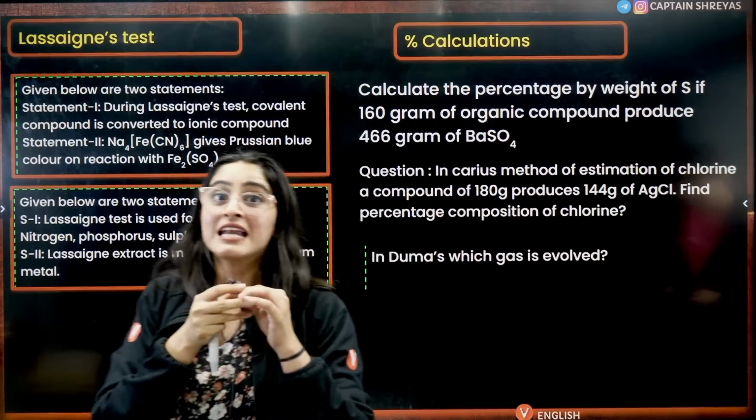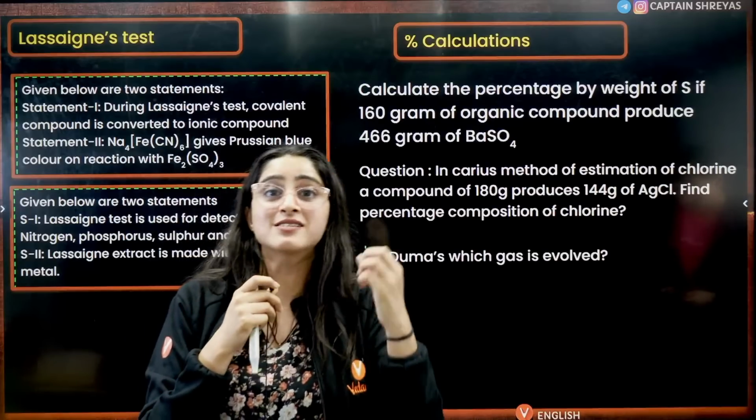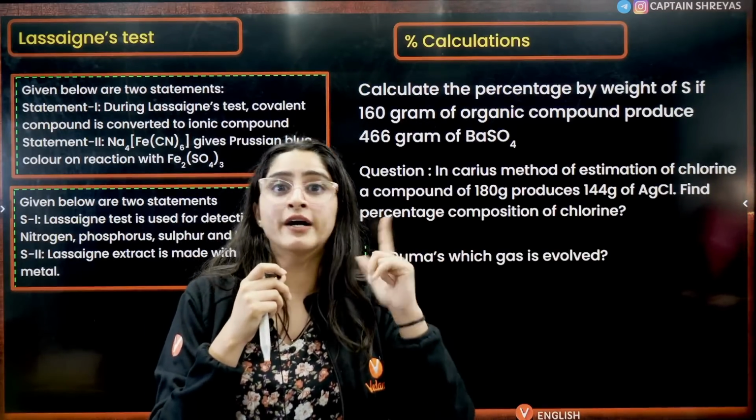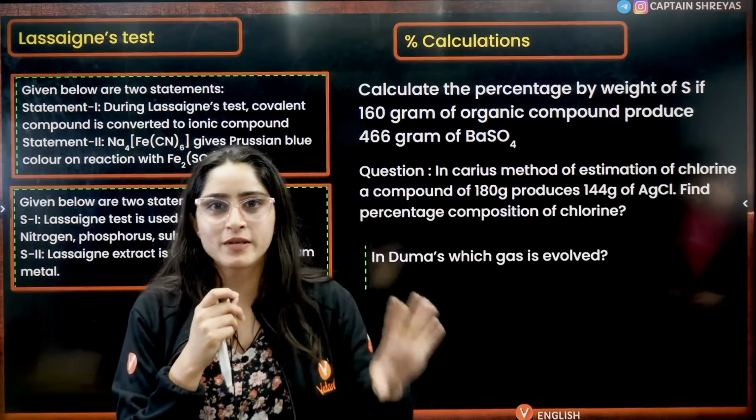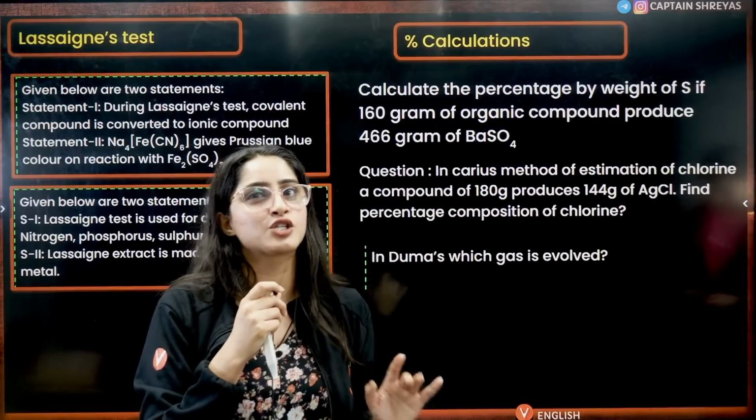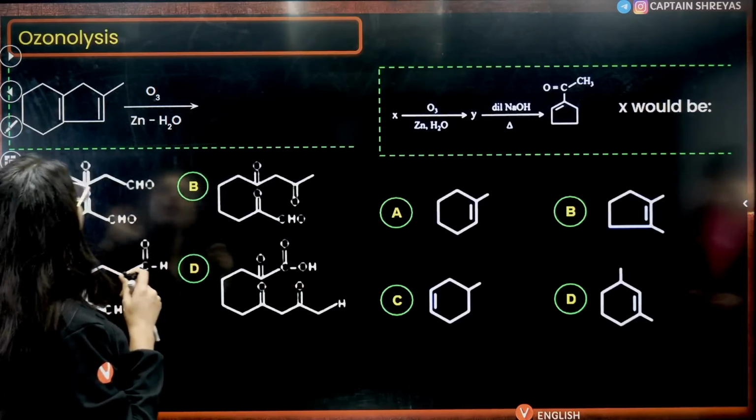Direct question. Now surprisingly they are also asking you questions from the detection of elements, the calculation part, the Carius method, and you can say the Dumas method. Now the Kjeldahl method has not been asked till yet, but chances are they can ask you the Kjeldahl method on 28th and 29th, right? Next is ozonolysis.